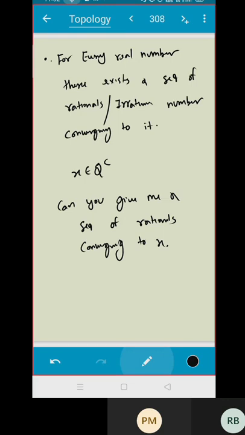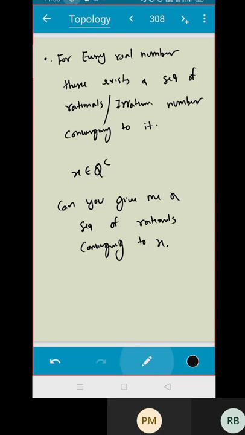1/3, sir. What about 1/3? We can write it as 3 by 10 plus 3 by 100, and so on, but that is a rational number, correct? It can be written in the form p by q. Yes, but it goes to an irrational.